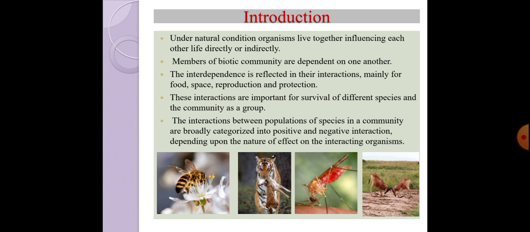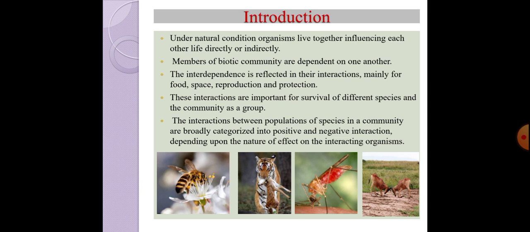Then in the next picture you can see that tigers are hunting deer, so this is called predation. So the tigers are dependent for food on other organisms. Then in the next picture you can see that a mosquito is sucking blood, so it is acting like an ectoparasite, so it is also dependent on another organism. And in the last picture you can see that members of the same species are fighting either for a mate or for territory.